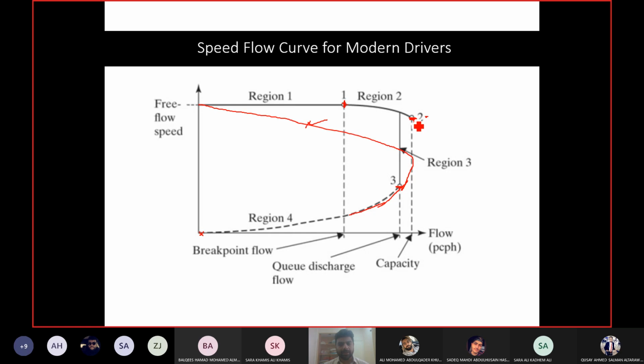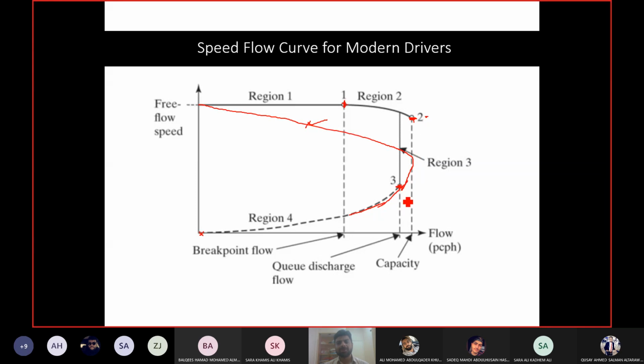So at point 2, the queue begins, and from point 2 to point 3, they are just slowing down so they can maintain their flow. Point 3 is known as the queue discharge flow point. From point 2 till point 3 is the formation of the queue.